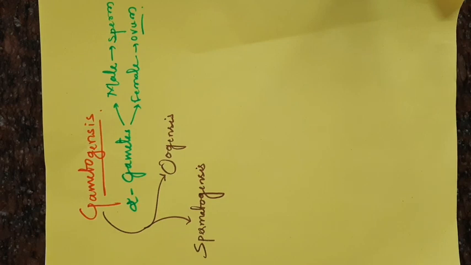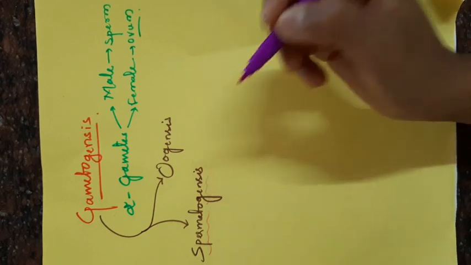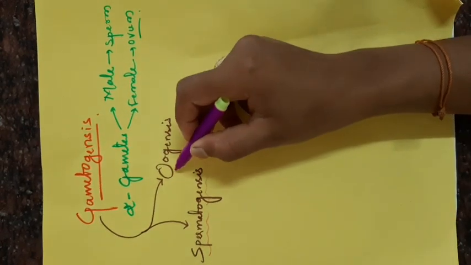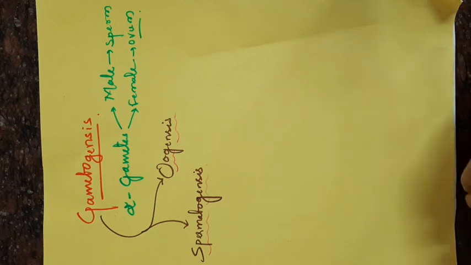Okay. Then spermatogenesis. Spermatogenesis occurs in a male to produce the sperm as a male gamete. Oogenesis occurs in the females, which produces the ovum or egg as a female gamete. The definition of spermatogenesis is very easy: the process of formation of sperm. Then oogenesis is the process of formation of ovum, or you can elaborate.